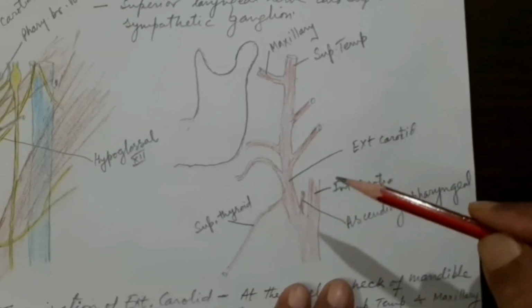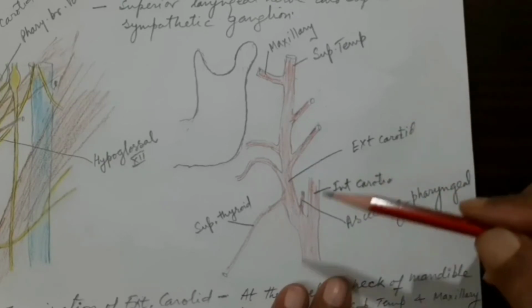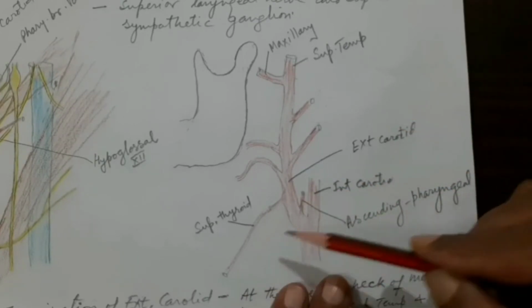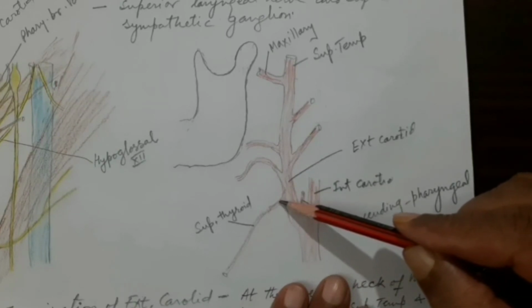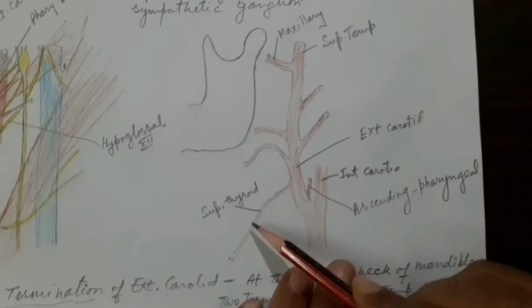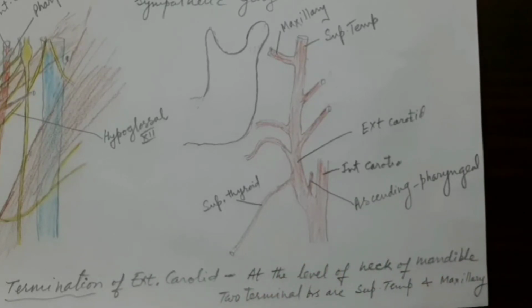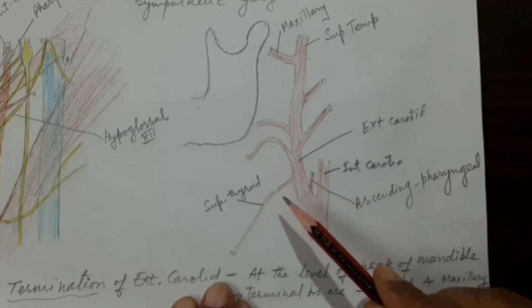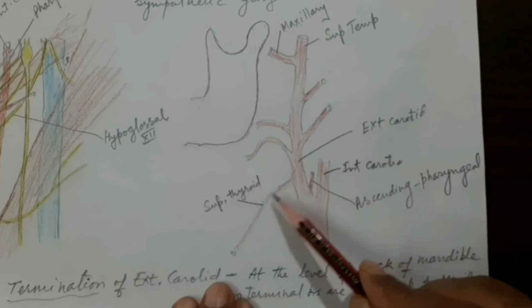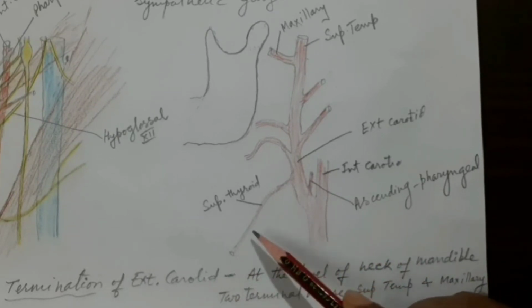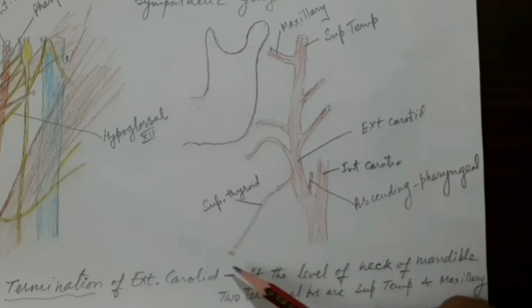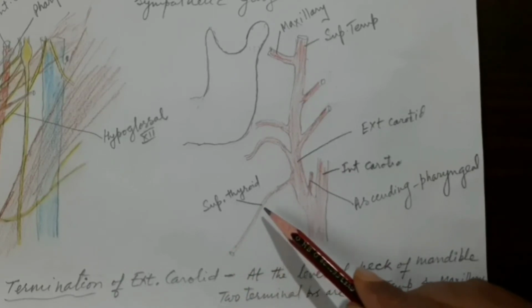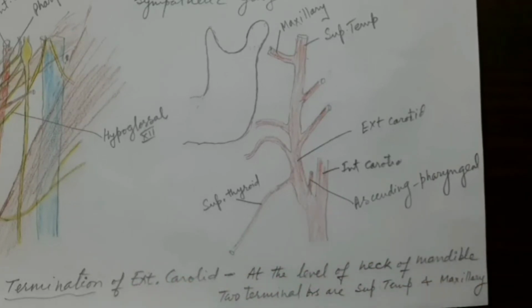Let us go to the second branch of this external carotid artery, which is also given within the carotid triangle, and this is the superior thyroid artery. I have written it here as the superior thyroid artery. Now this artery will go downwards and forwards after its origin from the anterior margin of the external carotid artery, and then it will end in the muscular triangle where the thyroid gland is present, and it will supply the thyroid gland as well as the neighboring areas.